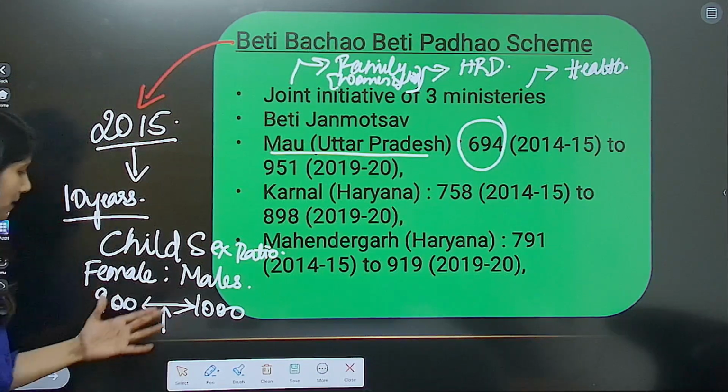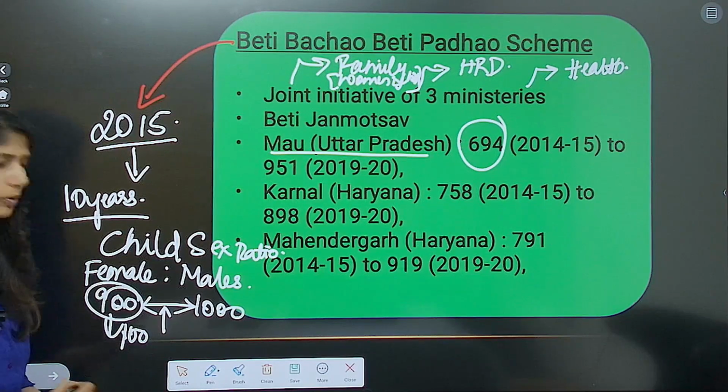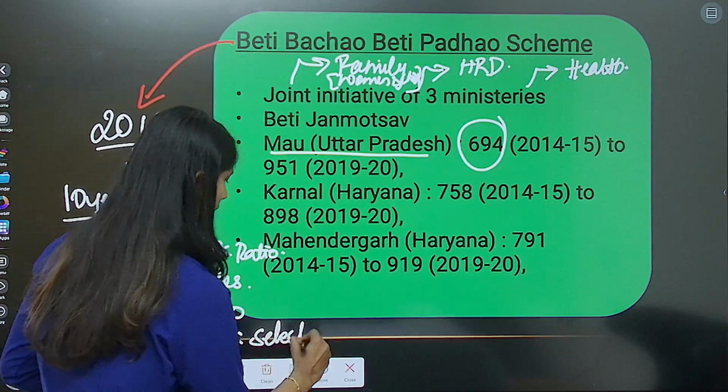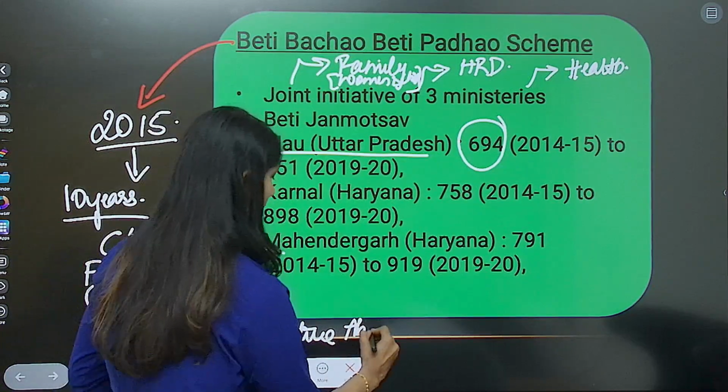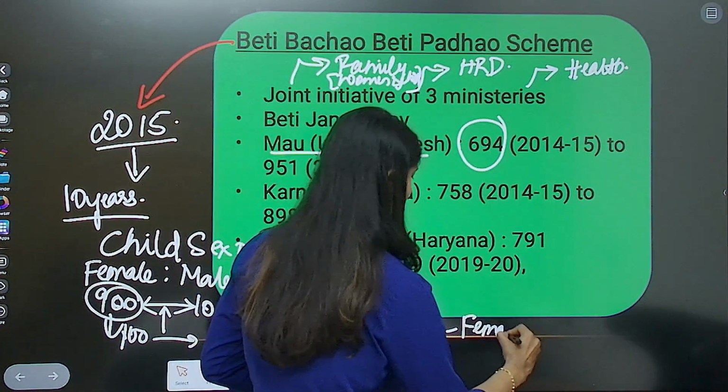Where is this happening? Where are the missing women? Where are the remaining missing children? First and foremost, this was sex selective abortions, female infanticide.